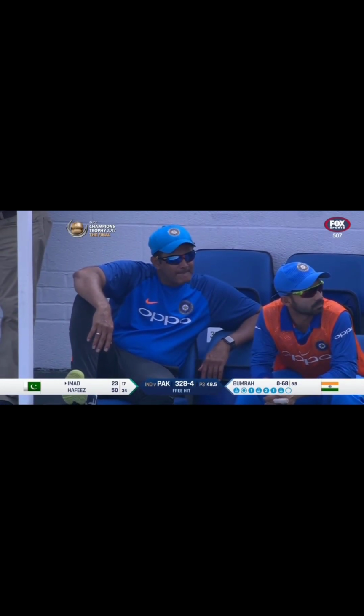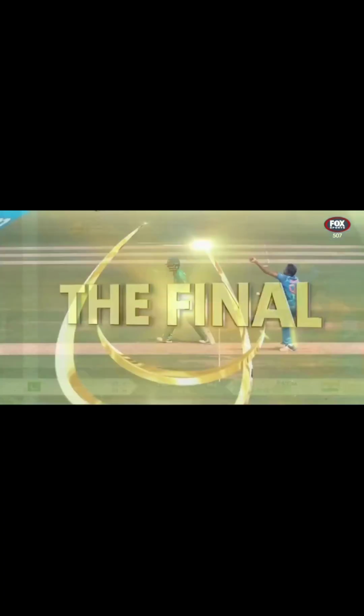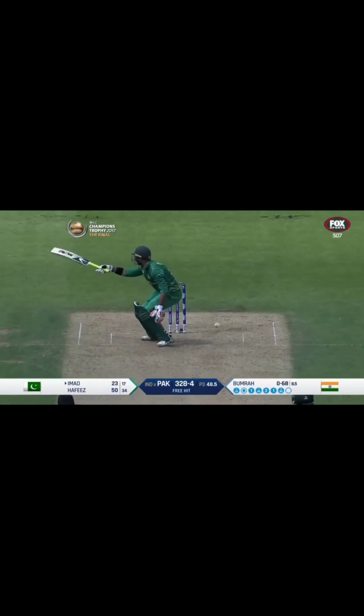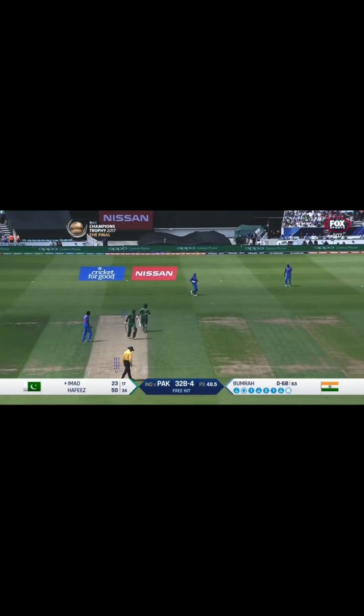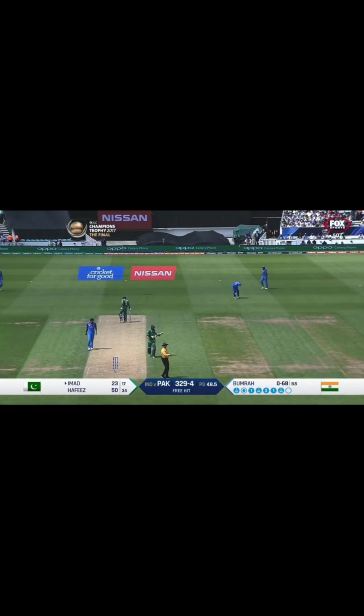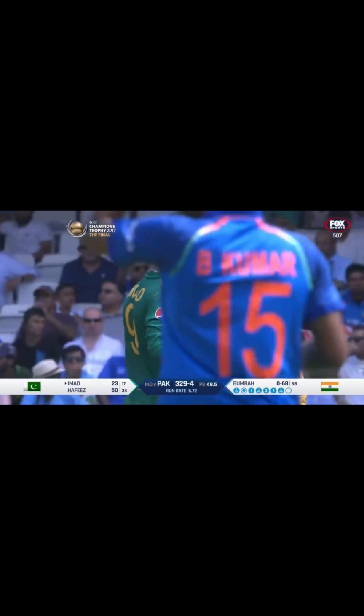See there, look on Coach Kumble's face is not one of happiness, and that's a long way over. That's a big no ball. And a free hit as well here now for Pakistan. Oh, slow ball dipped on the batsman. So he gets away with it. 11 runs from that over.